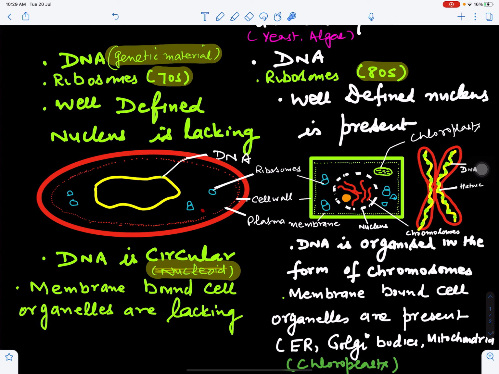Another difference between prokaryotes and eukaryotes is that membrane-bounded cell organelles are lacking in case of prokaryotes, but they are present in case of eukaryotes, like endoplasmic reticulum, Golgi bodies, mitochondria. If we talk about plant cells, this is the chloroplast, which is found in the plant cell. So this is the diagram of the plant cell. Membrane-bounded cell organelles are not found in prokaryotes, but they are found in eukaryotes.